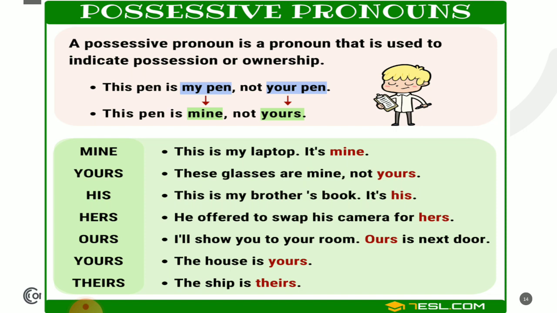So the glasses don't belong to you. It's not your possession. This is my brother's book. It's his. Now, even though I'm having my brother's book, the book belongs to whom? My brother. It's his. Okay? Hers. He offered to swap his camera for hers. Ours. I will show you to your room. Ours is next door. The house is yours. The ship is theirs. Now, did you understand this? Possessive pronouns indicate possession or ownership.